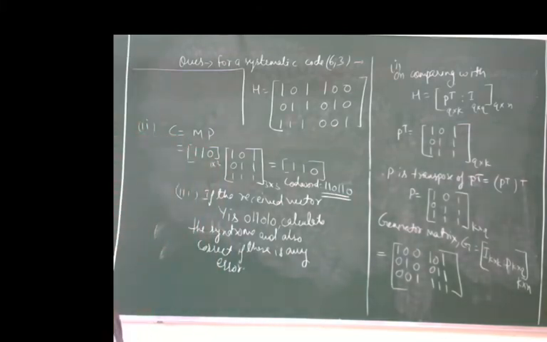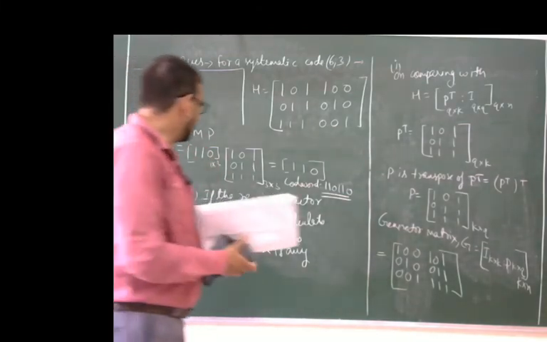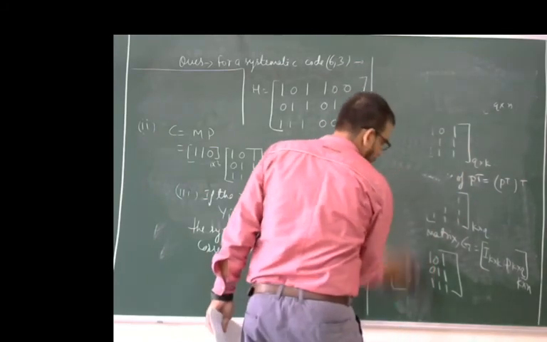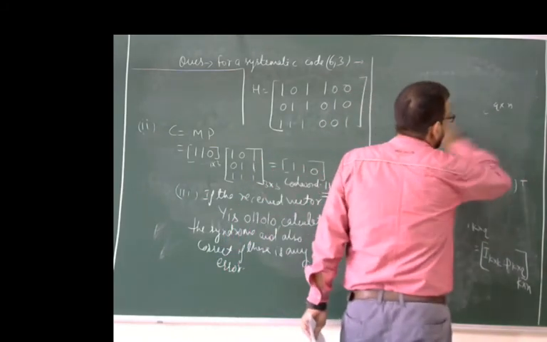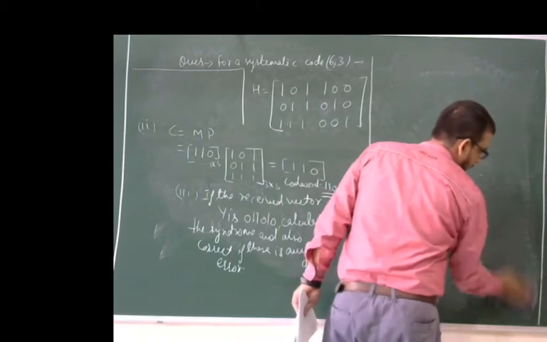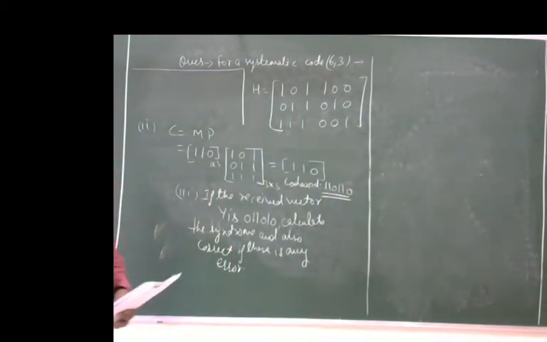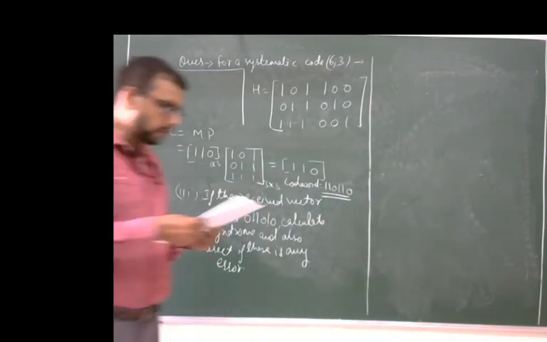Okay. Now the third part is to get the syndrome. We have to calculate with the received vector, and after that check whether there is any error, then correct it. What is the process?